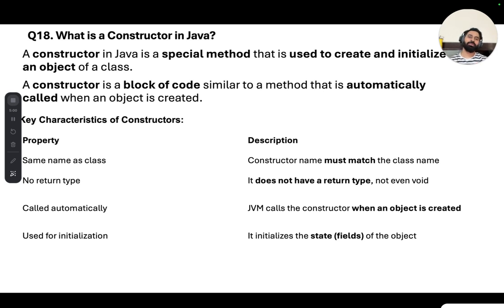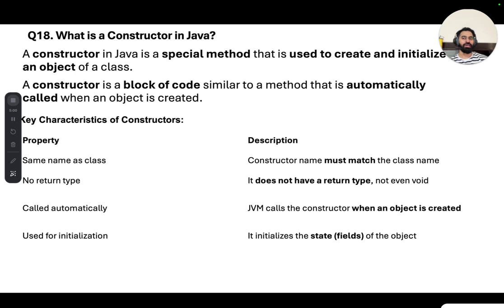A constructor in Java is a special method that is used to create and initialize an object of a class. A constructor is a block of code similar to a method that is automatically called when an object is created. Basically, you can say that a constructor is a special method with the name of the class which gets called automatically when you create an object of the class. Usually we don't invoke a constructor,